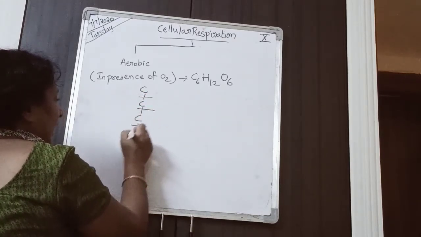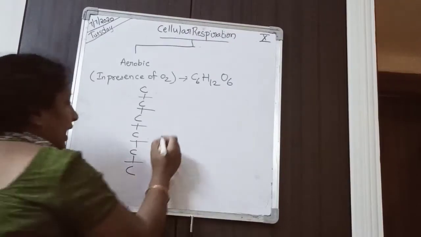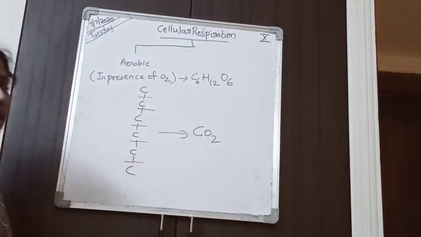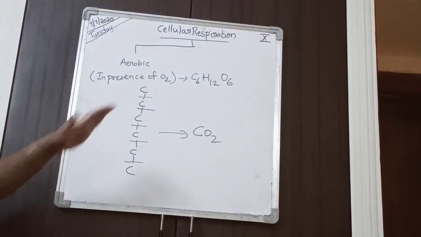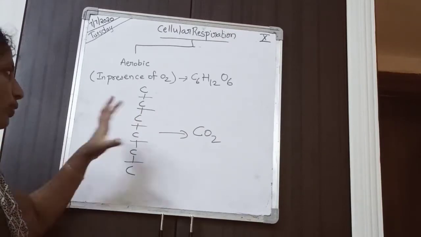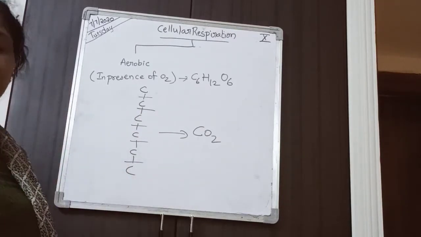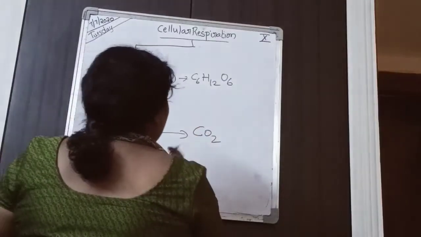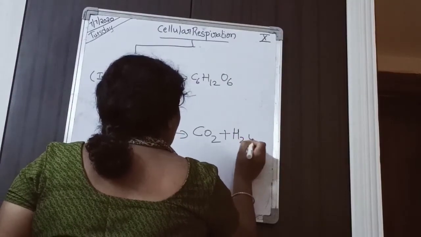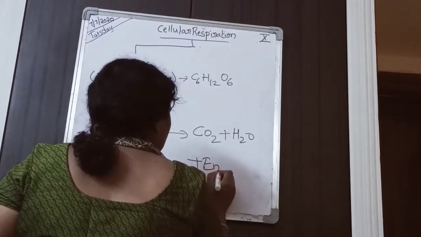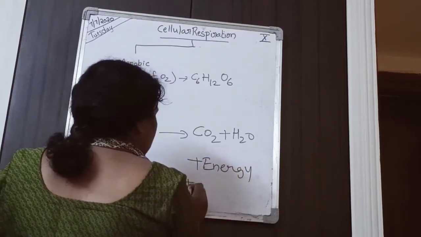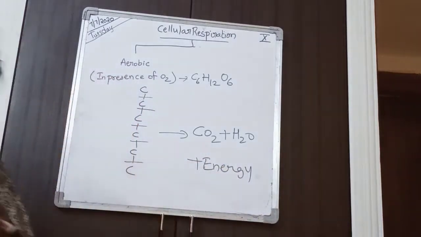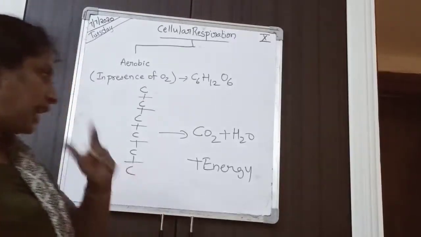All the bonds are broken, and the 6 carbon is converted into single carbon, that is carbon dioxide. Along with this we will have water and energy plus heat. There is no need to write it, but just remember heat is also liberated during aerobic respiration.